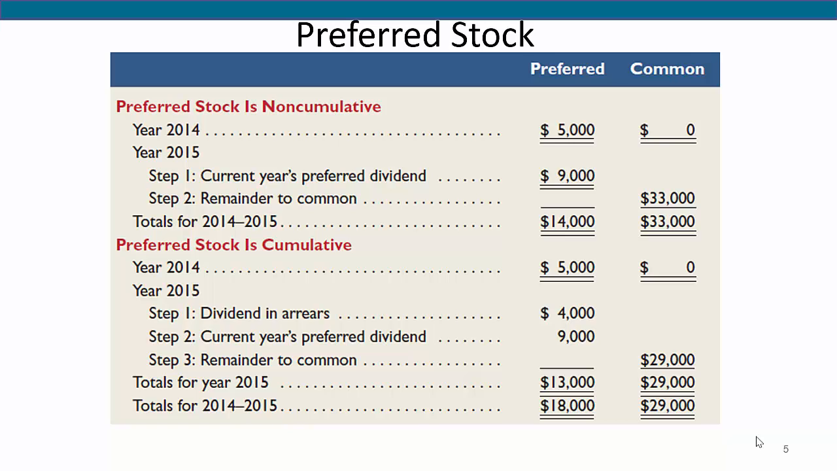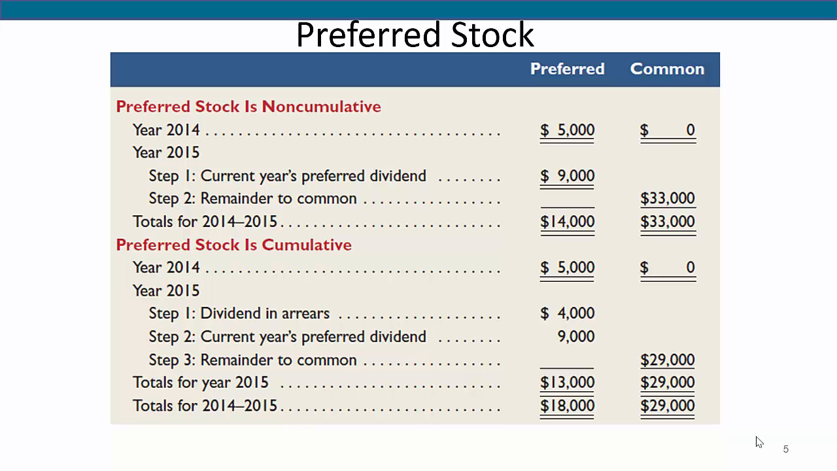Now, if the preferred stock is cumulative, it's a different story. These stockholders have rights to the missed dividends in 2014 in addition to the dividend in 2015. In 2015, the preferred stockholders first get a distribution of $4,000 for the missed dividends of 2014. Then they get another $9,000 for the dividend in 2015. Since $42,000 in dividends were declared in total in 2015, after the preferred shareholders are paid their $13,000, the remaining $29,000 would be divided among the common stockholders based on their ownership percentage.